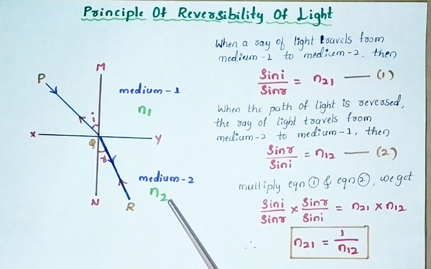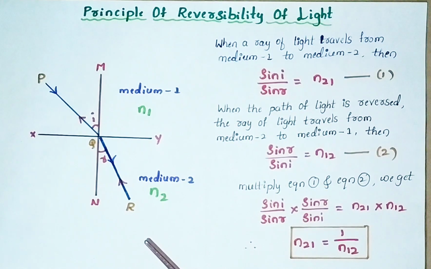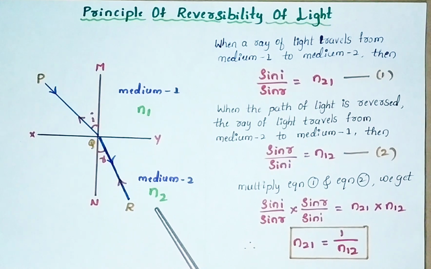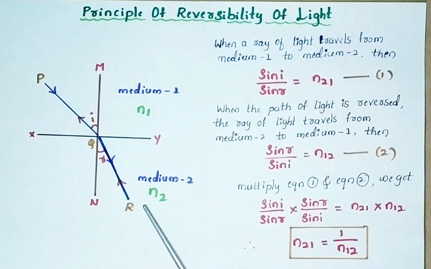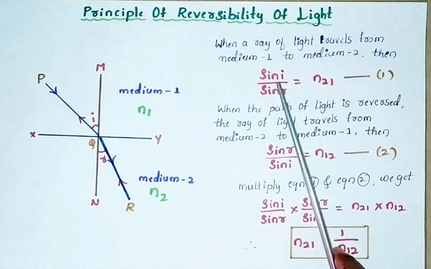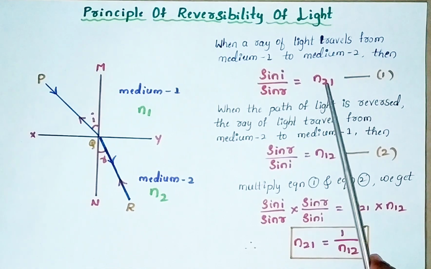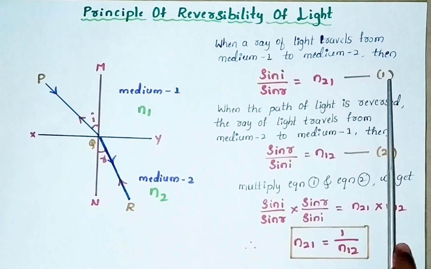That is, sin i divided by sin r equals n. And we already know how to write the refractive index: always write the second medium first, then the first medium, that is n2 over n1, or n21. So according to Snell's law, sin i divided by sin r equals n21. Let us take it as equation number 1.